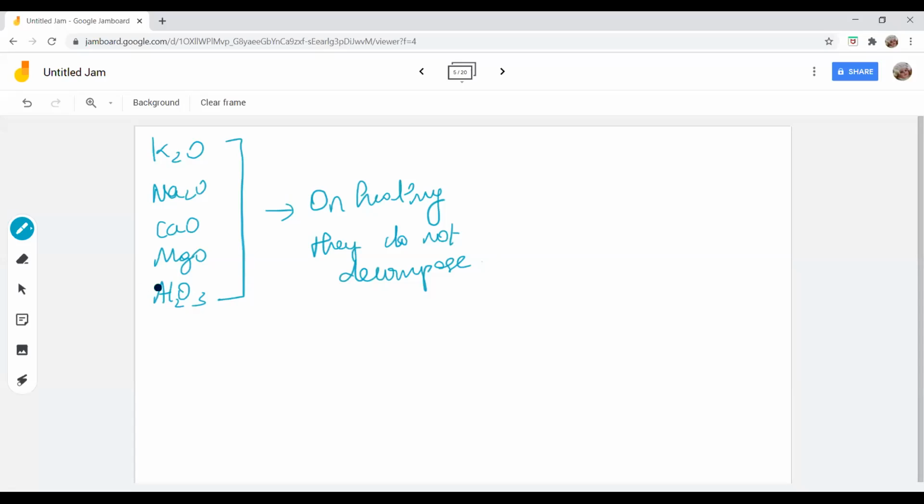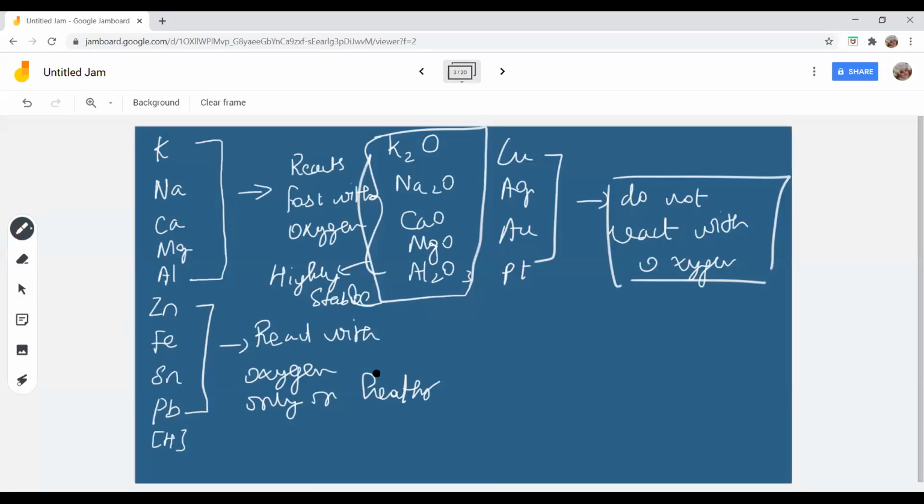Clear? But what about other oxides? You have potassium, sodium, calcium, magnesium, aluminum. Then below these, you have zinc oxide, iron oxide, tin oxide, PbO. If you see, zinc, iron, tin, lead reacted with oxygen on heating, right?